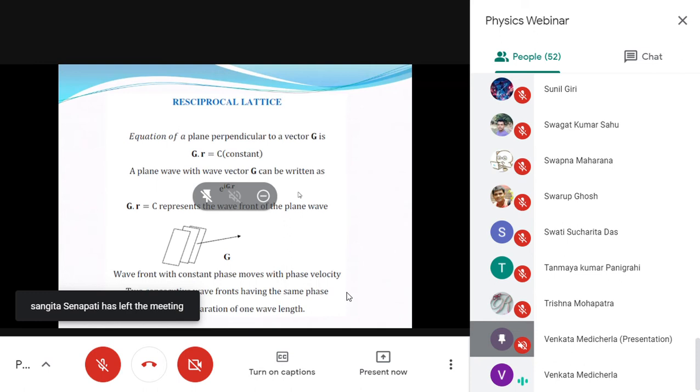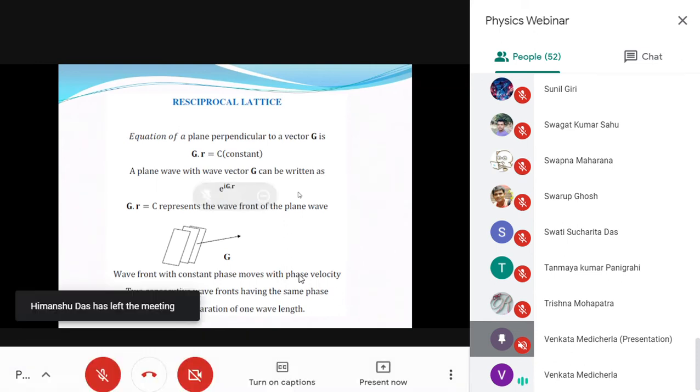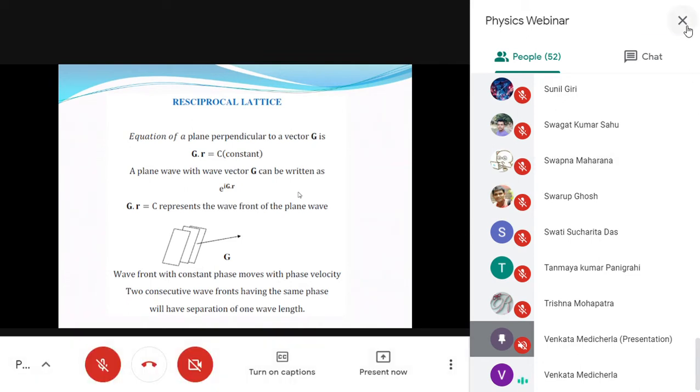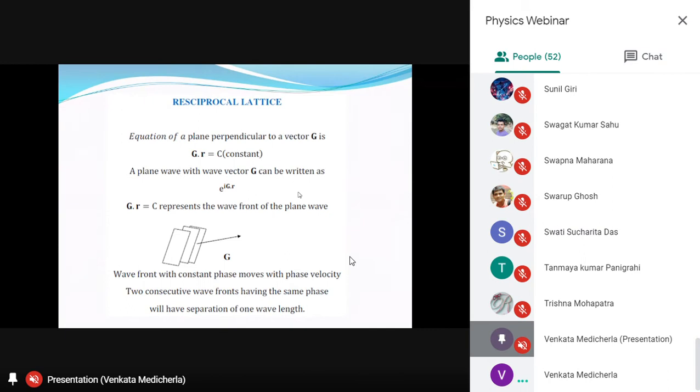You can remember it, or you can prove it if you want. But if I start proving why this plane is perpendicular to g, that takes unnecessary time. If g dot r is a constant, it is a plane perpendicular to g. You should take that for granted. You can prove it if you like, but we actually start with this.